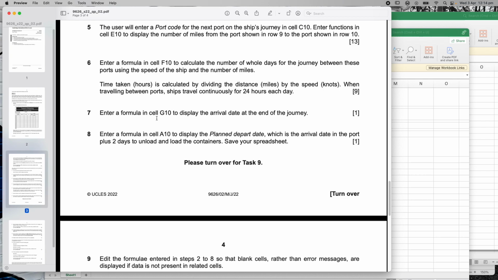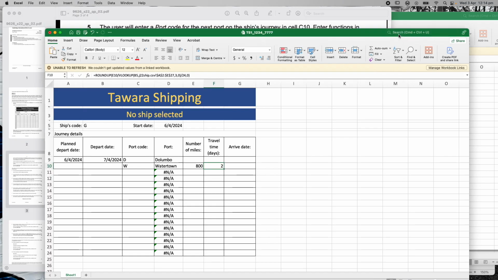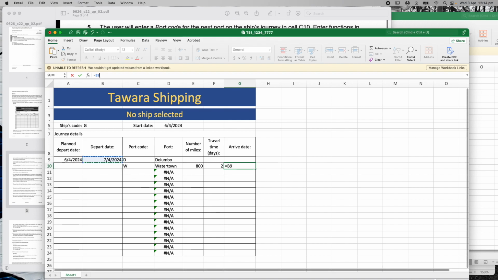Enter a formula in cell G10 to display the arrival date at the end of the journey. Okay, so this is only worth 1 mark, so it should really just be the departure date plus 2, plus whatever's in there. So we could try this. Let's go equals the cell that's going to be here, B9, and then I'm assuming all we have to do is go plus whatever this cell is. There, hit enter, and we should have that. So it's given me 2 days onto there.